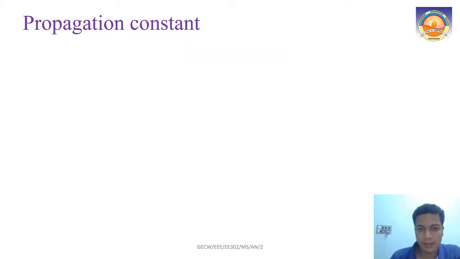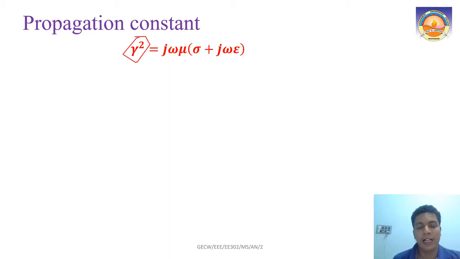Now here we will see the propagation constant. Propagation constant square, gamma square, tells about the wave propagation, how your wave is propagating. That gamma square is given by j omega mu into (sigma plus j omega epsilon). Gamma is the propagation constant. Now we are going to see what is inside this, what is meant by the propagation constant.